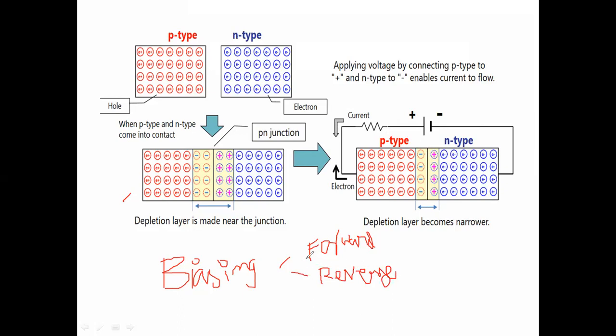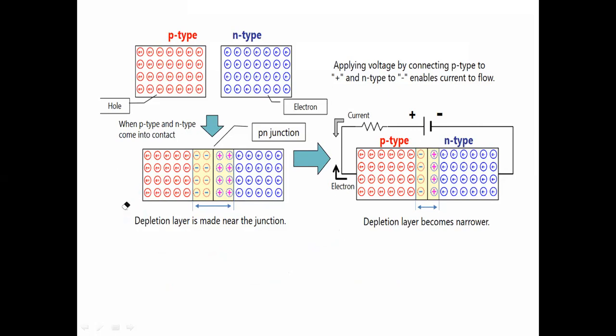We'll see what forward biasing and reverse biasing are. And before that, we'll see in detail how these electrons fill the holes.